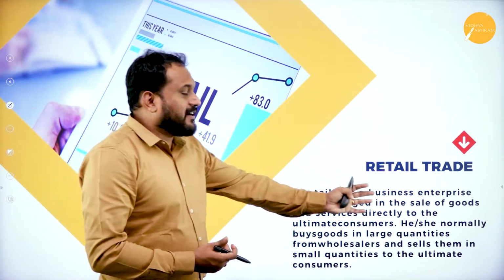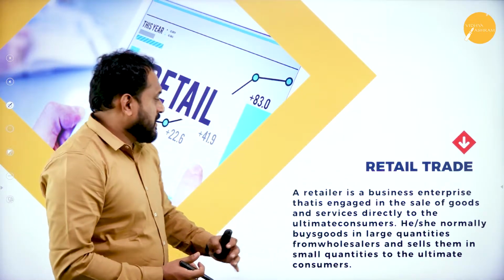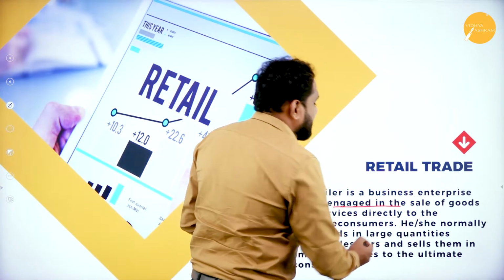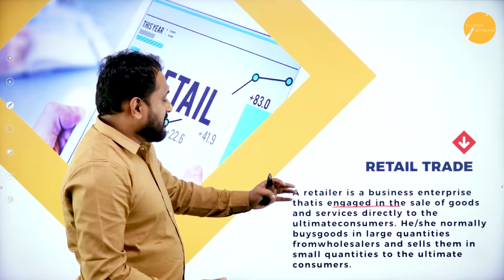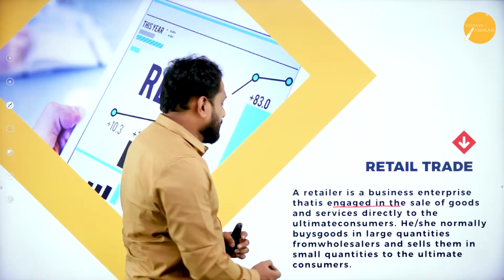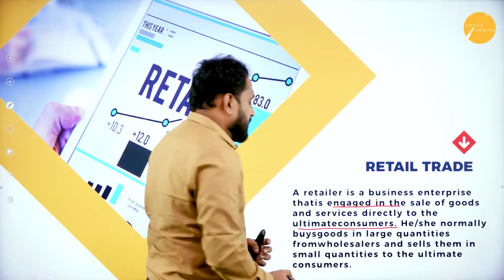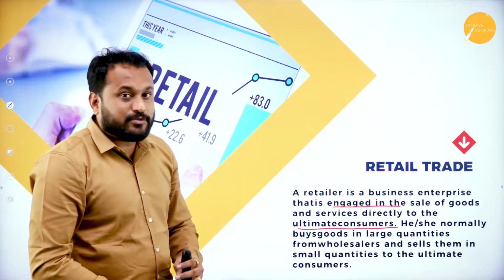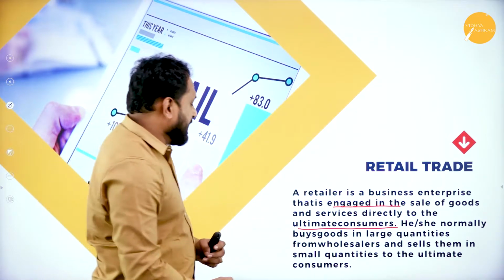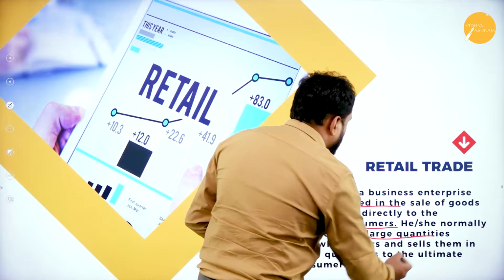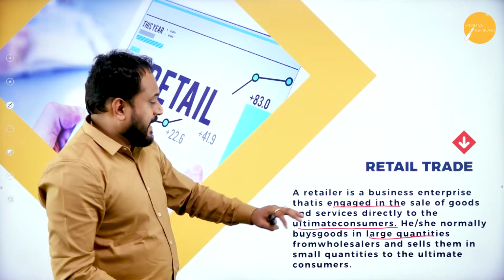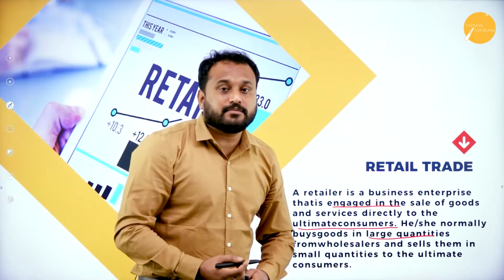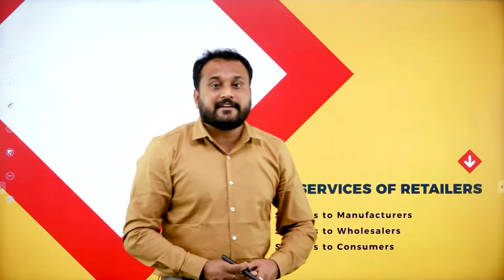So what exactly is retail trade all about? A retailer is a business enterprise that is engaged in the sales of goods and services directly to the ultimate consumer. So please understand that they deal directly with the ultimate consumer. He or she normally buys goods in large quantities from the wholesaler and sells them in small quantities to the unlimited consumers. So that is what retail trade is all about.